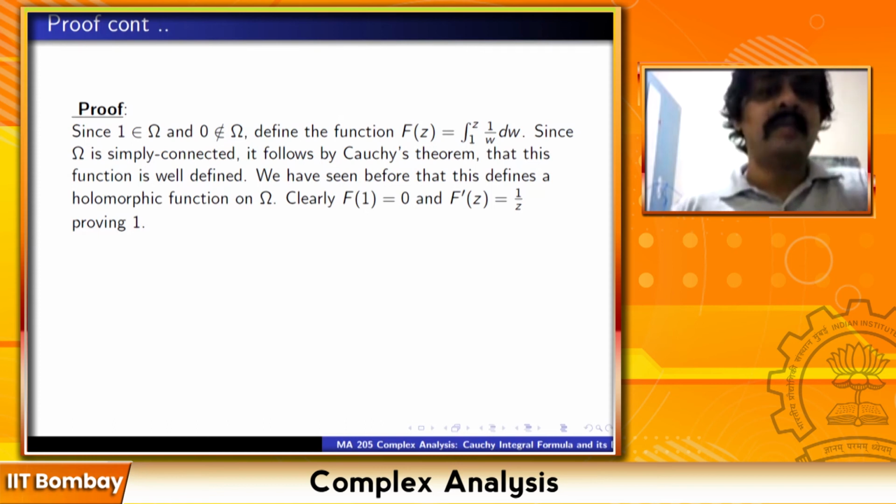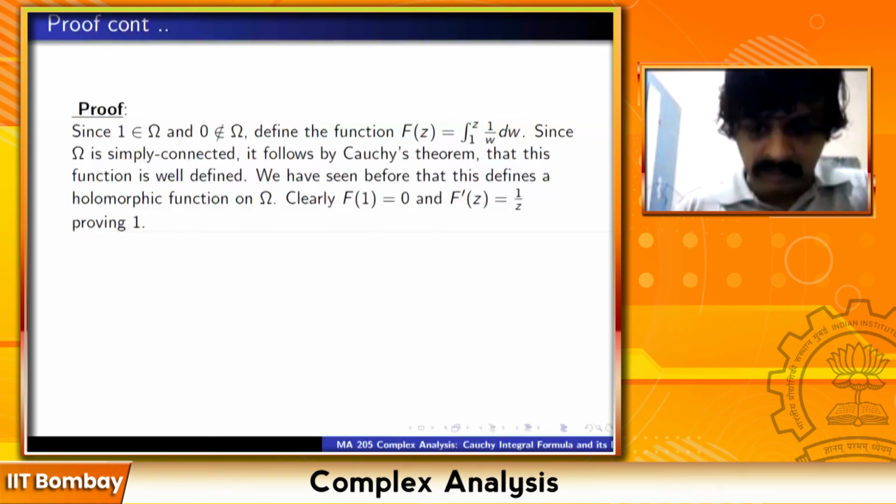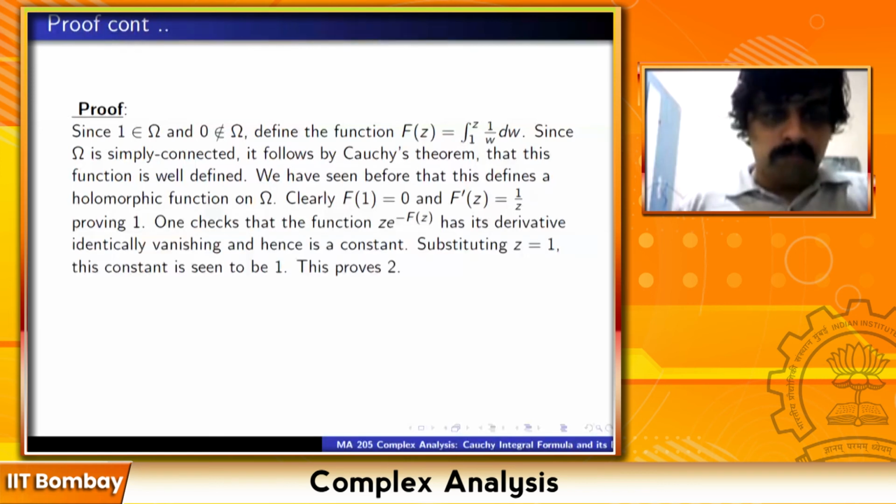We have seen before that this defines a holomorphic function on omega. Clearly, f(1) is equal to 0 because then you would be integrating from 1 to 1. And f'(z) is equal to 1 by z, because when you differentiate the integral of 1 by z, you get 1 by z. Again, something we have seen. This proves 1. To prove 2, what is 2?